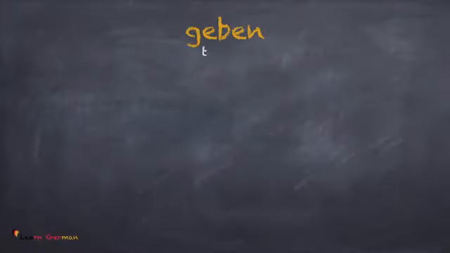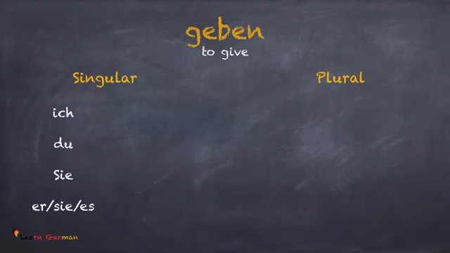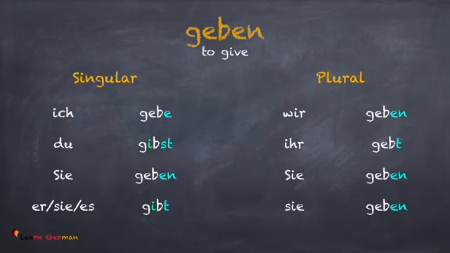The next verb following the same rule is geben. Ich gebe, du gibst, sie geben, sie es gibt, wir geben, ihr gebt, sie geben.